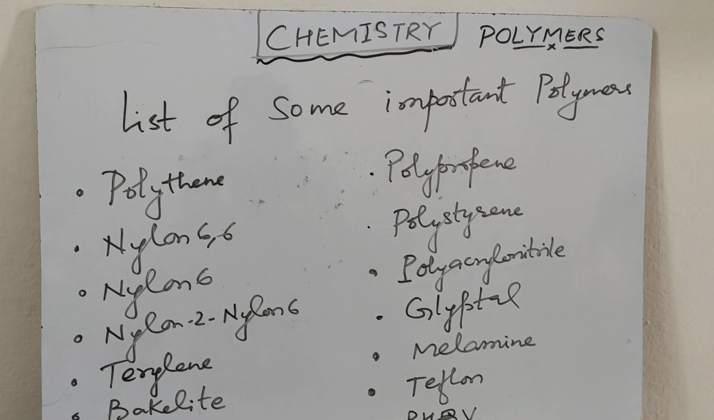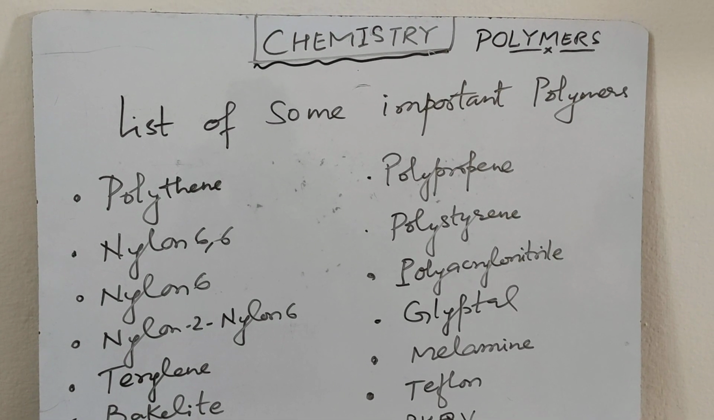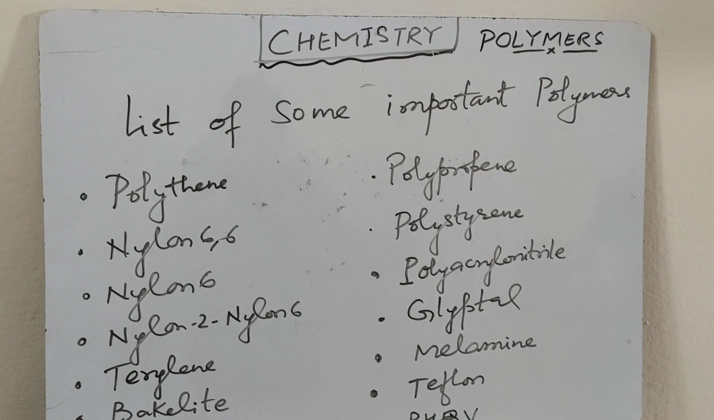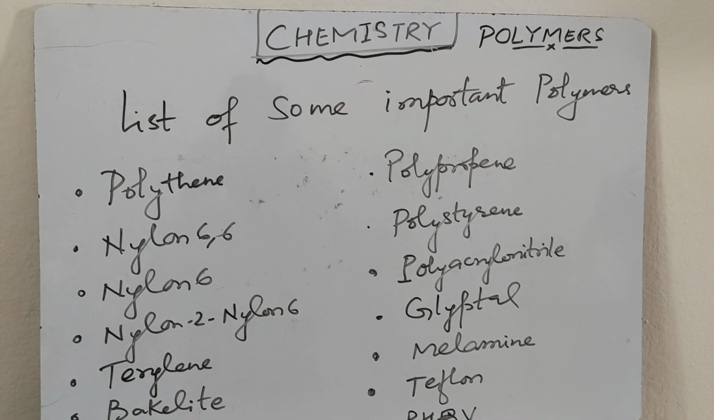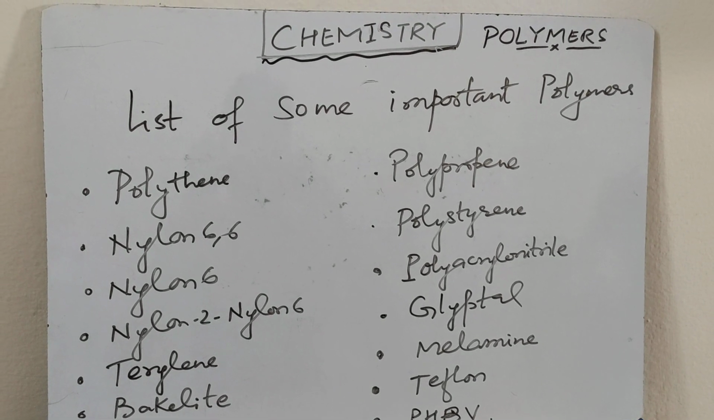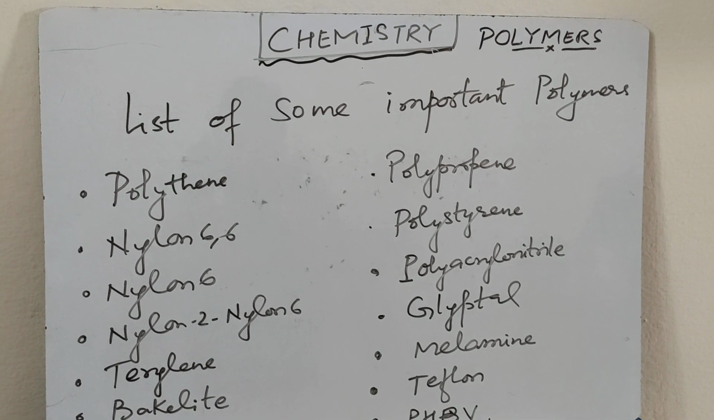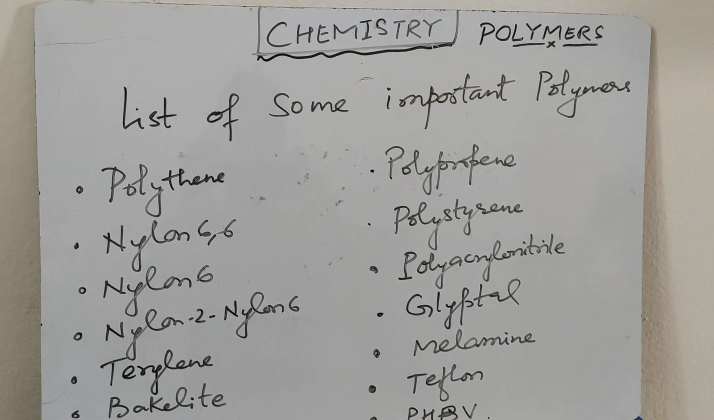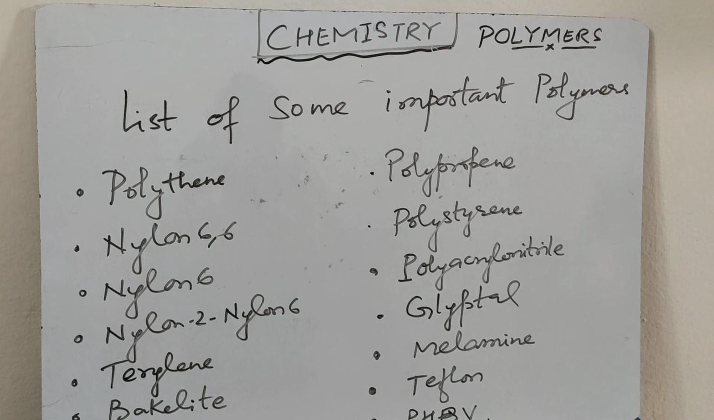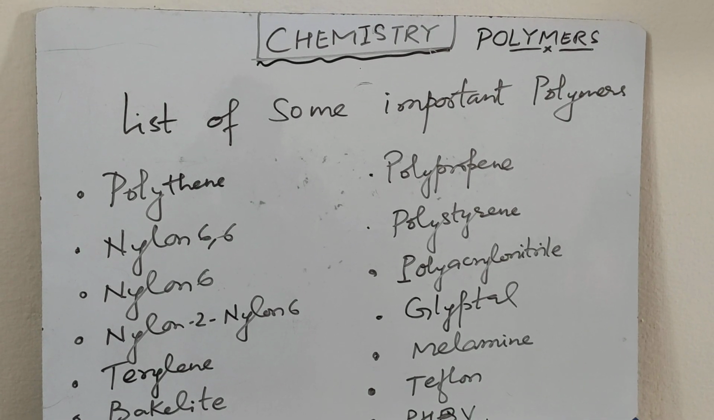Polypropene. It is a homopolymer formed by the joining of propene. Polystyrene. It is also a homopolymer formed by joining of styrene. Styrene is also called phenylethene. Polyacrylonitrile. It is an addition polymer of acrylonitrile, that is also called vinyl cyanide.